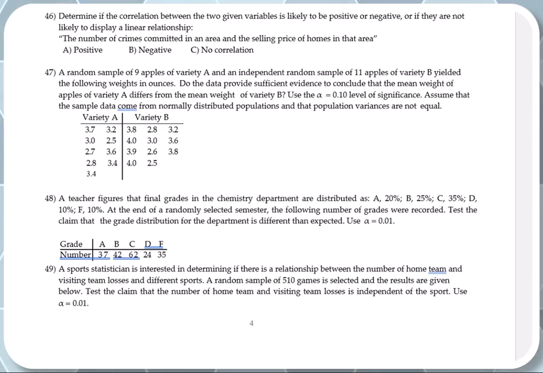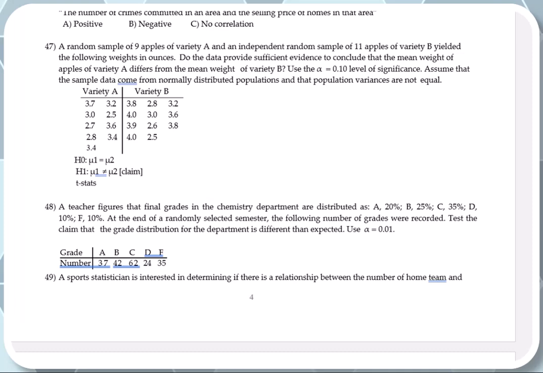Let's state the null and the alternative hypothesis. So the null will be mu1 equals mu2. The alternative will be mu sub A, if you like, is different from the mean of sub B, or mu1 different from mu2. Mu1 refers to variety A and mu2 refers to variety B, and that's the claim and the alternative hypothesis. So you need to put variety A data in StatCrunch, variety B, and run t-stats. These are independent samples. Okay, let me show you how to do that in StatCrunch.